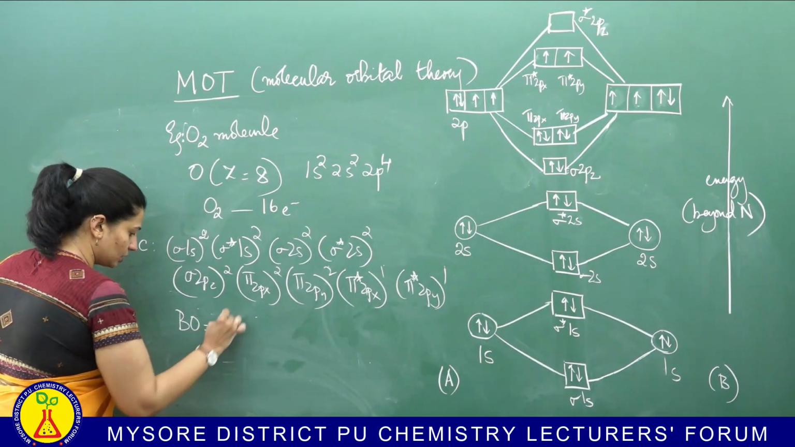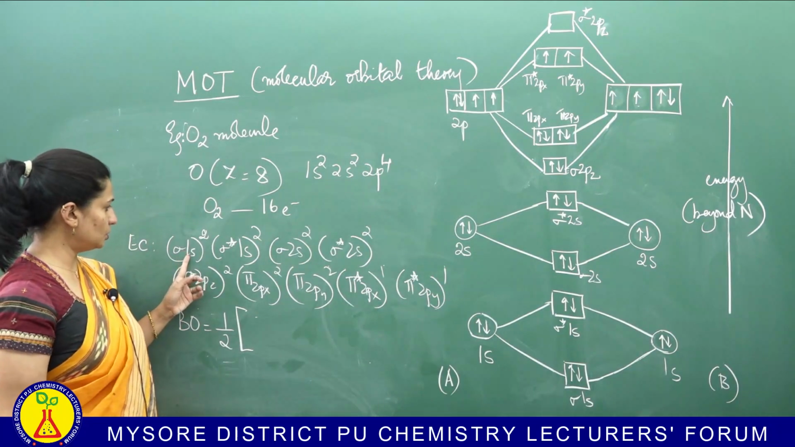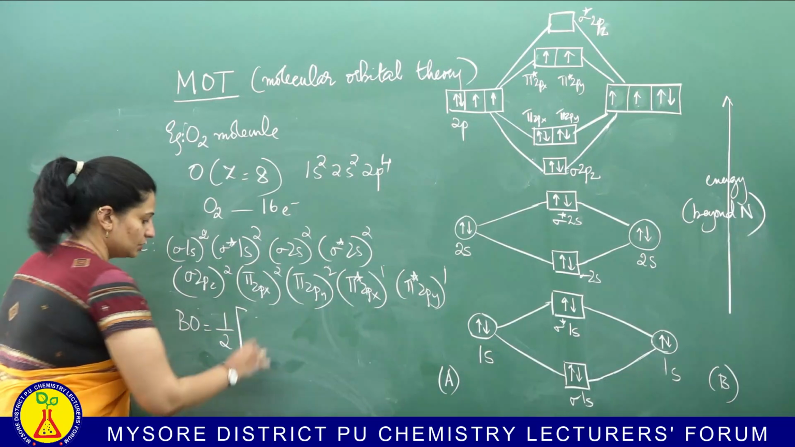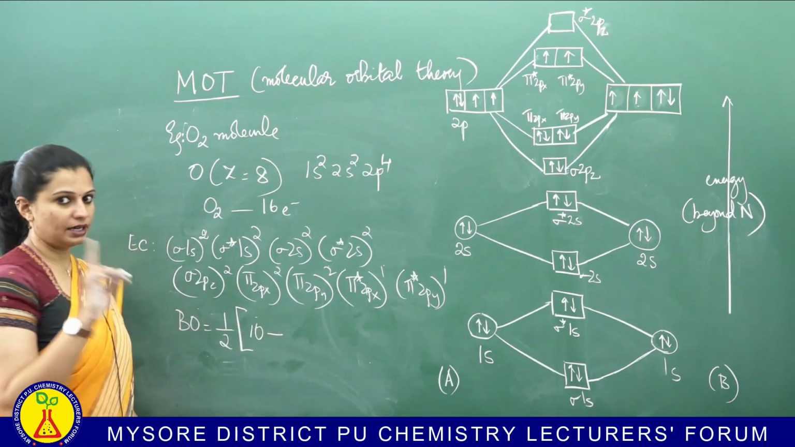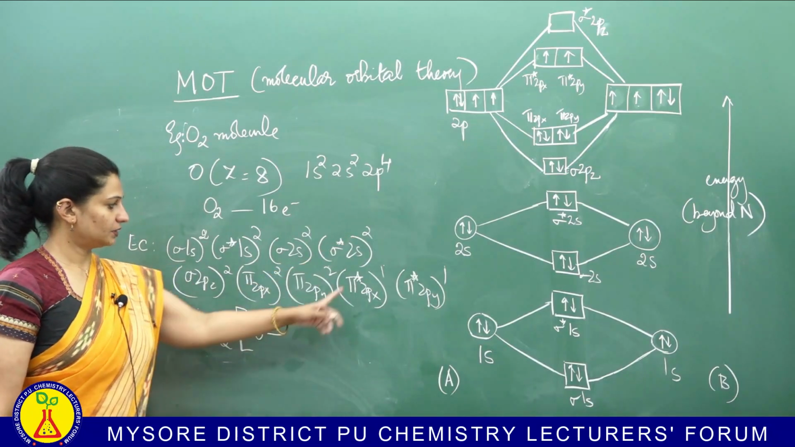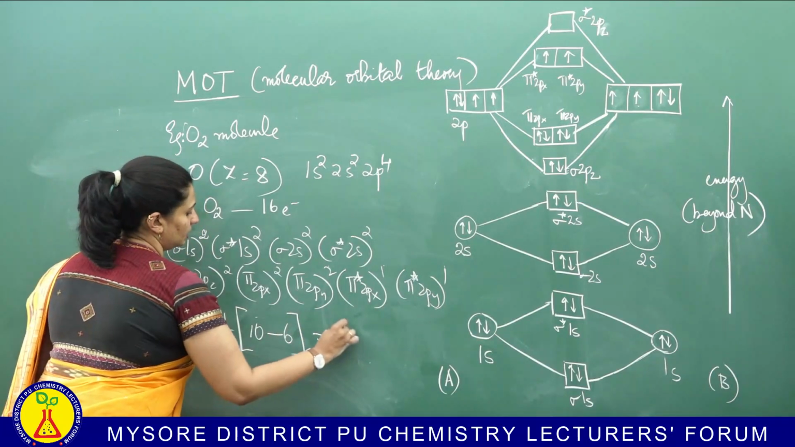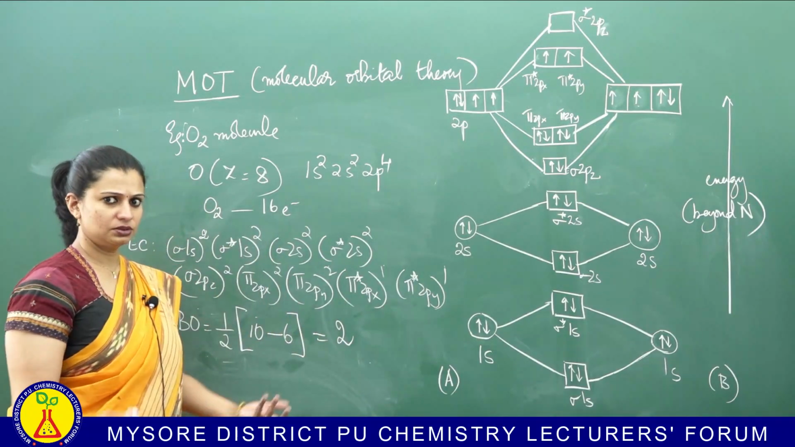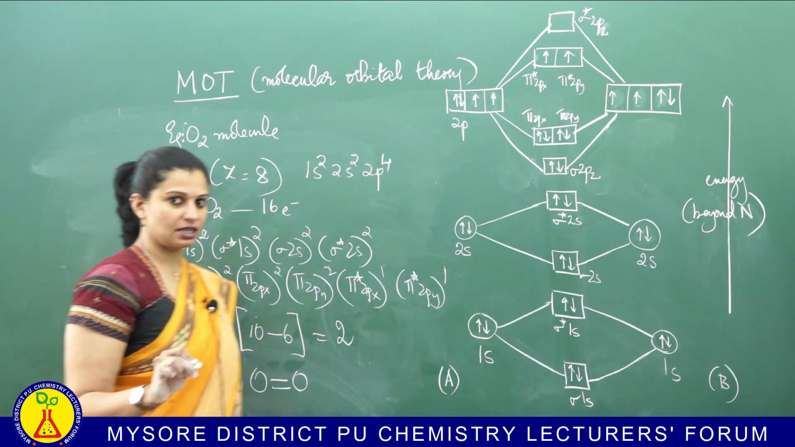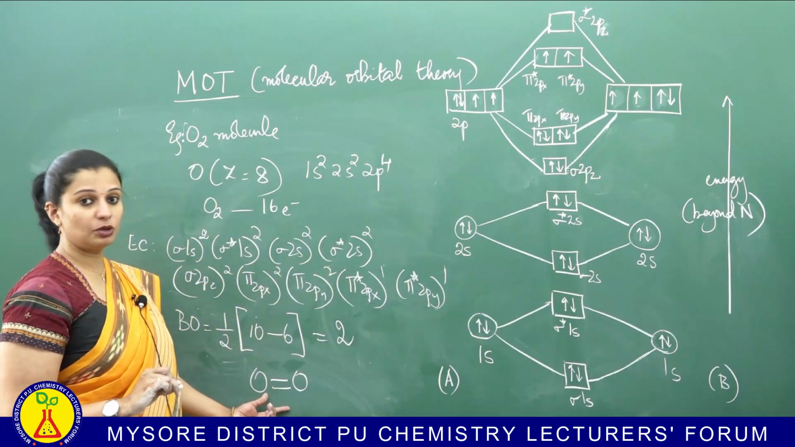Now what is the bond order? Half of. Count the number of electrons in bonding. 2, 4, 6, 8, 10. So, 10 minus antibonding with the star. So, 2, 4, 5, 6. So, 10 minus 6, that is your bond order is 2 because your oxygen has a double bond. It is a stable molecule and your oxygen has a double bond. So, O double bond O.